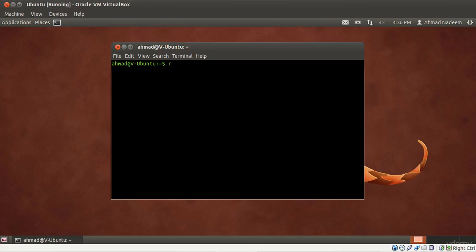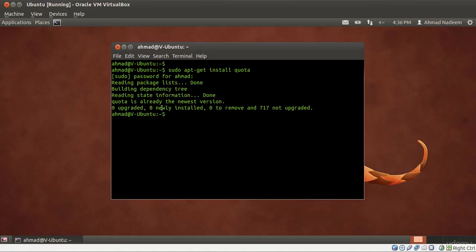I'm here at my Ubuntu box, and in Ubuntu, in Debian, or in most of the distros, quota is not enabled by default, or even the packages are not available. So if you want to install quota, you need to run the command. In the case of a Debian based distribution, it's sudo apt get install quota, and that's it. Now I have already installed quota, so it will just say that quota is already installed. But if you do it, it's just a couple of kilobytes package, so it wouldn't take long.